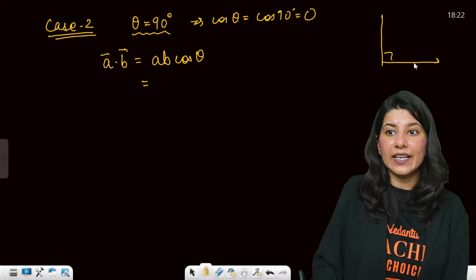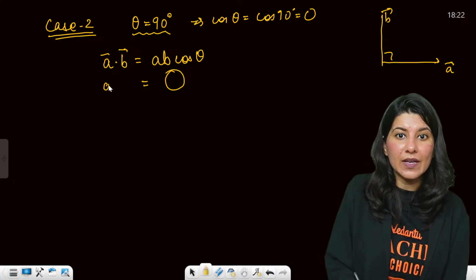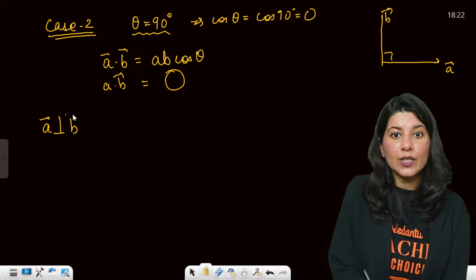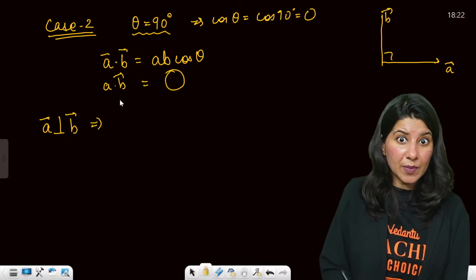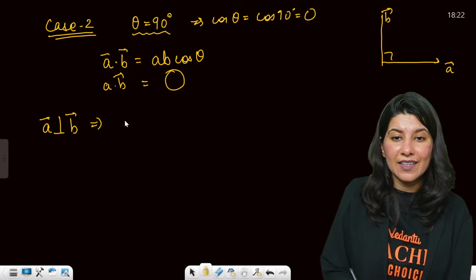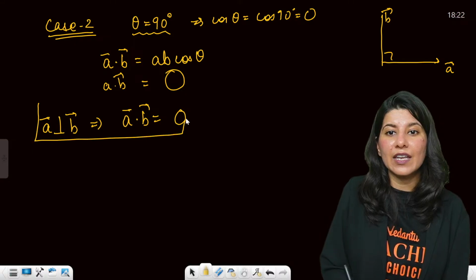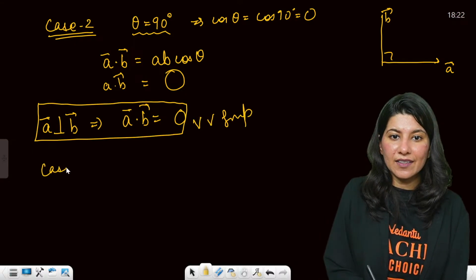Right angle. So for two perpendicular vectors, the dot product between them will become 0. Very, very important. If A and B are perpendicular to each other, what does that mean? That their dot product should be equal to 0. Very, very important.